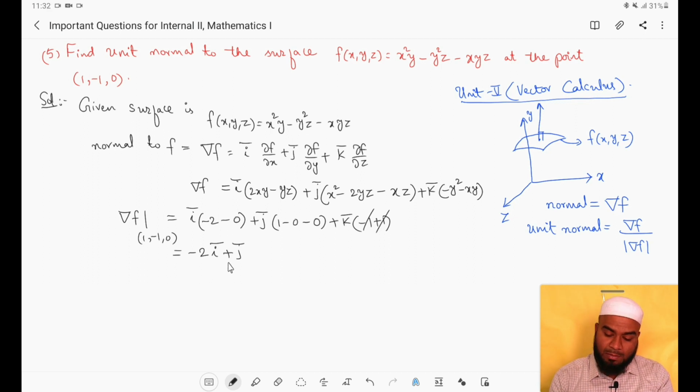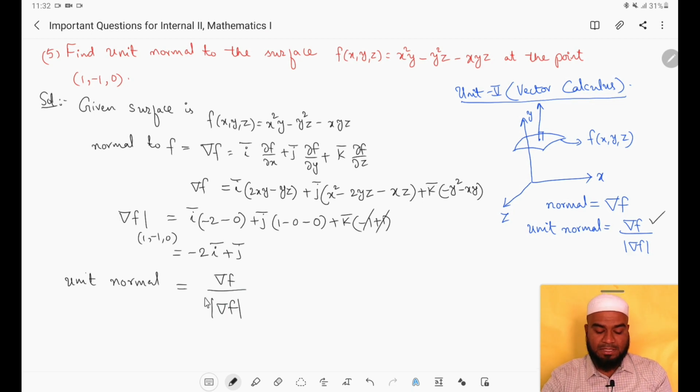Now we need the unit normal according to the definition that we have discussed here. Unit normal is del f divided by its magnitude. I am not writing at the point (1, -1, 0), but it is understood by default that this normal is evaluated at the point (1, -1, 0). So what is del f? Del f is given by -2 i bar plus j bar, right?